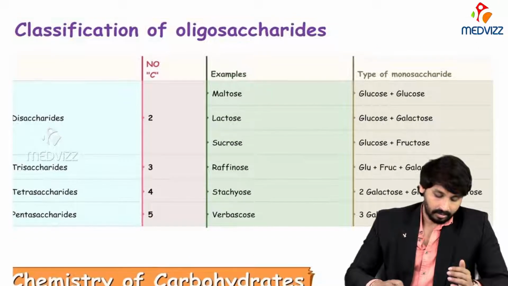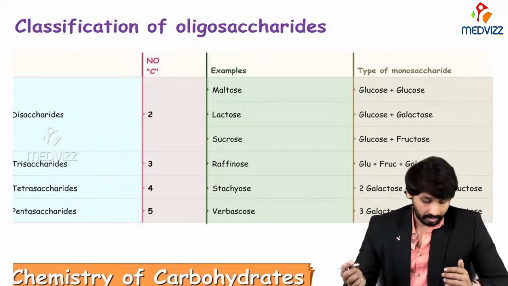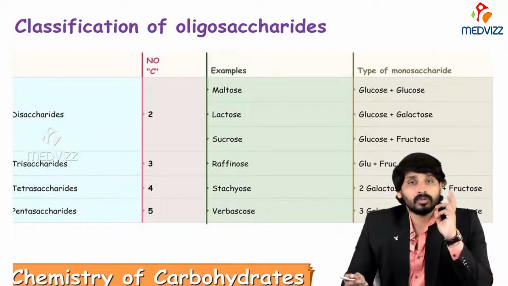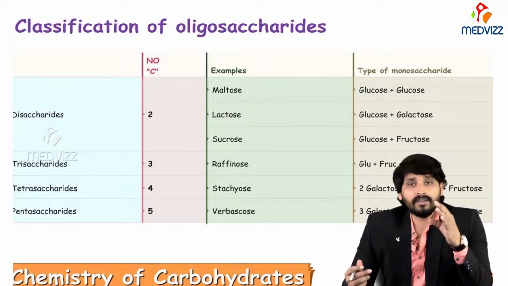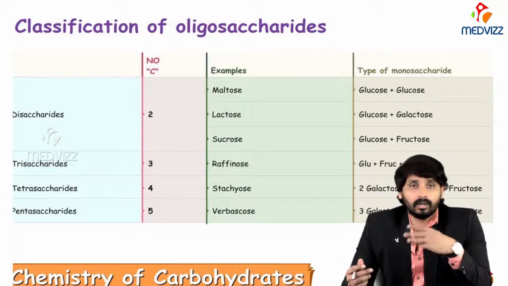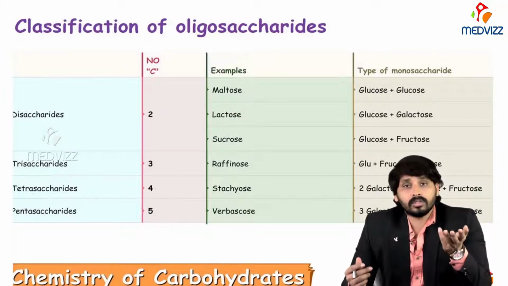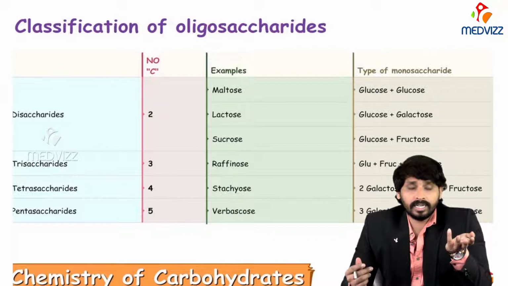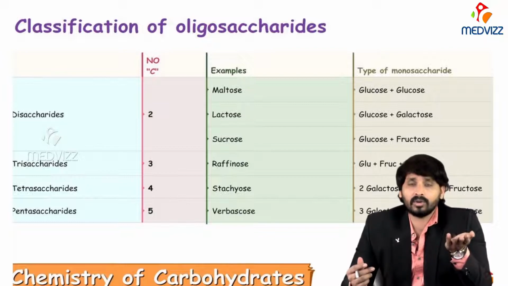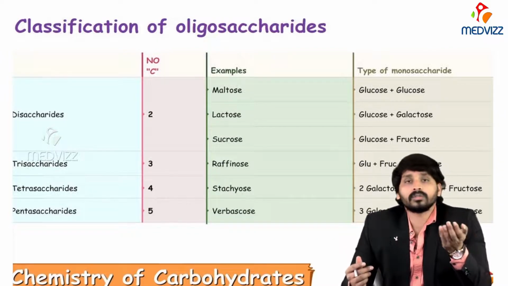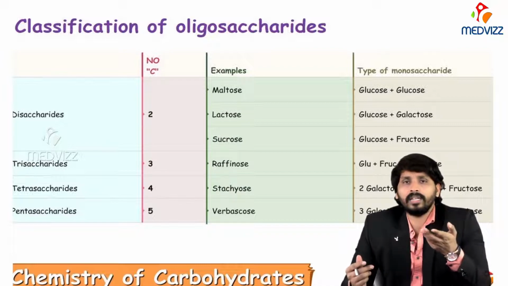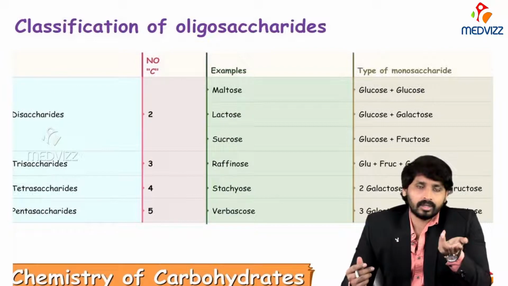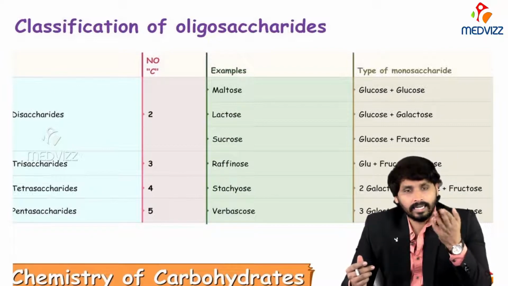So the classification and examples in this slide I am showing. Disaccharides, that means 2 monosaccharide units. Examples: maltose, which is present in cereals and barley, and lactose, the milk sugar. Lactose is present in milk, that's why it is known as milk sugar. And sucrose, from sugar cane, which is the table sugar we use daily. Sucrose belongs to the category of disaccharides.